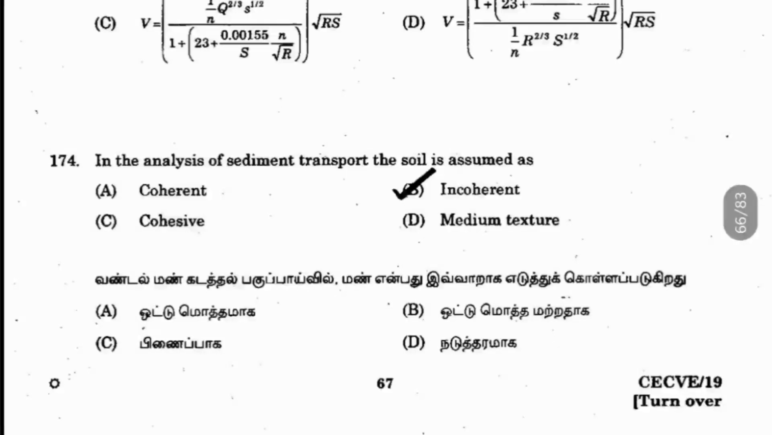174. In the analysis of sediment transport, the soil is assumed as what? It is assumed as incoherent. Incoherent means the particles are acting individually. So it is not a bulky soil particle, but separate particles. That is the assumption we will be taking.